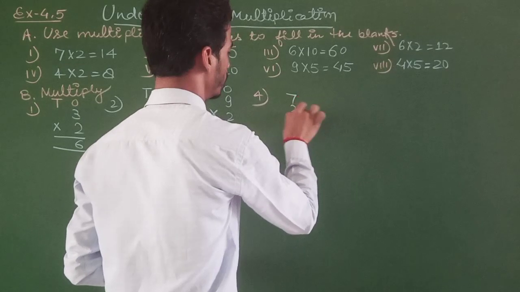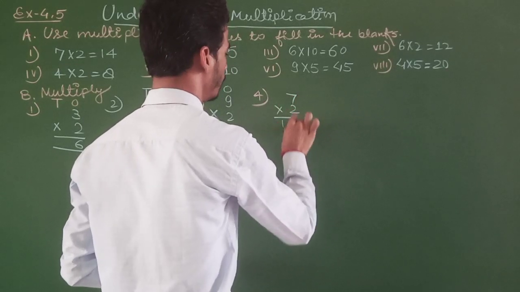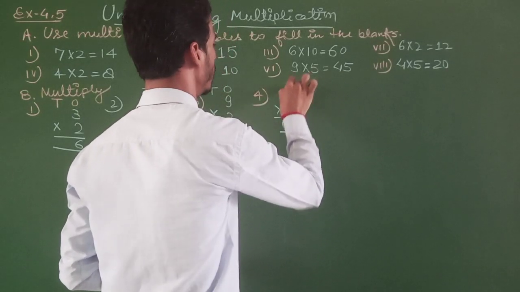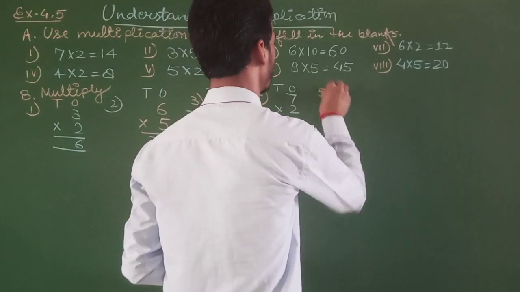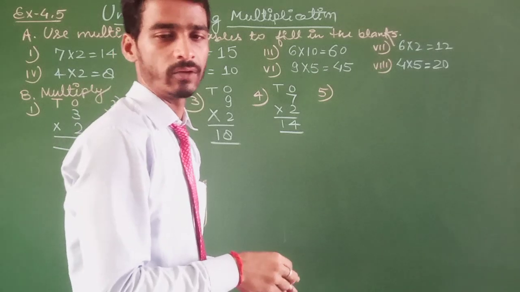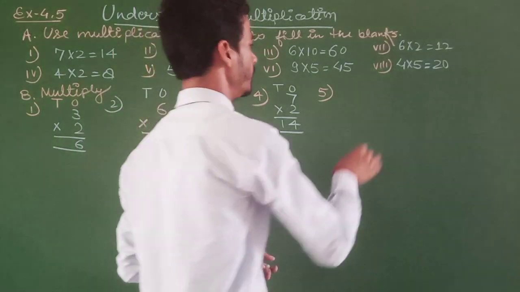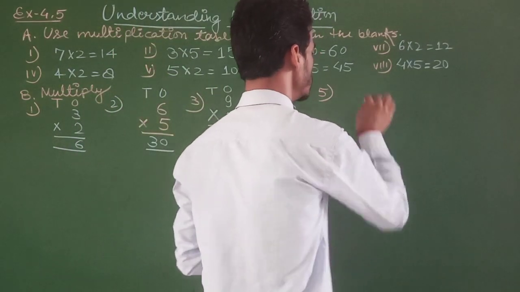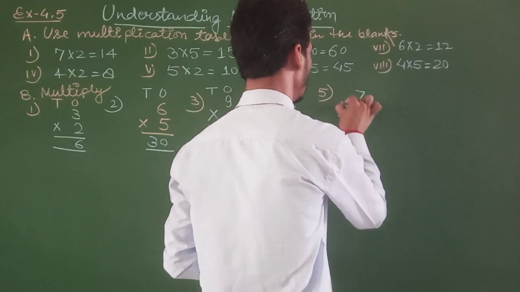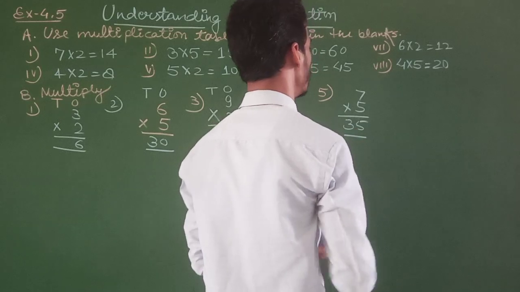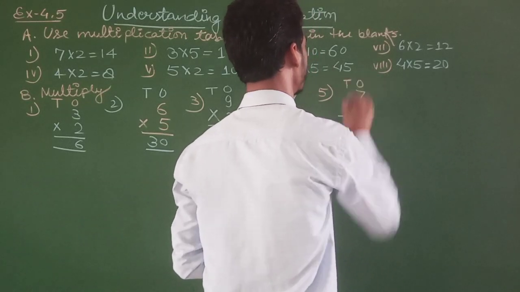7 multiply 2. 2 sevens are 14. Ones cancel. And the fifth one, question number 5, is 7 multiply 5. 7 multiply 5, 35. 7 fives are 35. That is ones and that is tens.